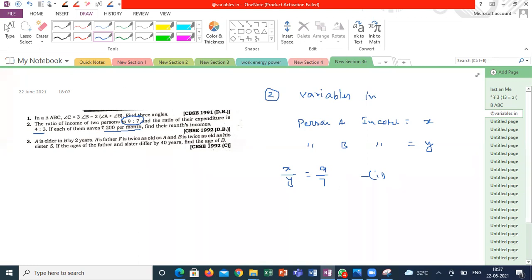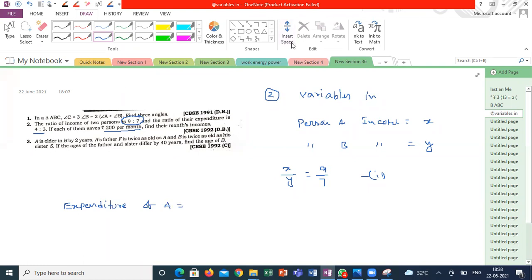They are saving 200 per month. That means, how much is the expenditure of A? Guys, what is the expenditure of A?